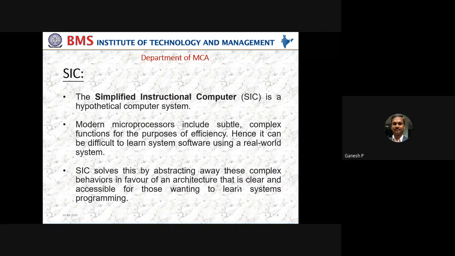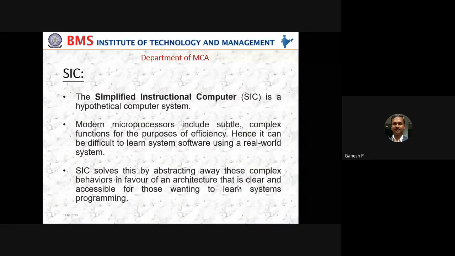This computer is not available in the real market; it is designed only for the purpose of understanding these system software concepts, and hence we call it a hypothetical computer.